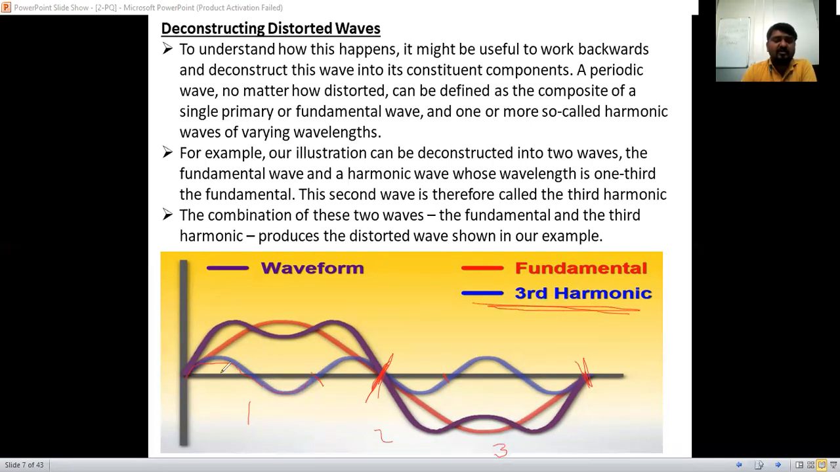So the combination of this third harmonics and the fundamental frequency waveform, 50 Hz frequency waveform, we are going to get the distorted waveforms here. That is called distorted waveforms here.